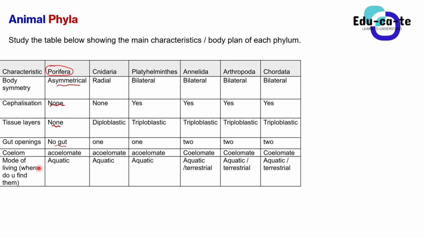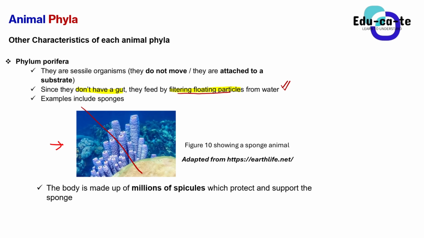Okay, and when we look at their mode of living, or where you find them, they are found in aquatic regions. So it simply means that they are found in water, or in places that have got water. Basically, they're aquatic. They are found inside water, just like this porifera here that you can see, this sponge. It is found underwater as well.